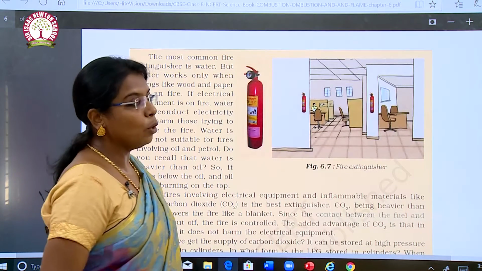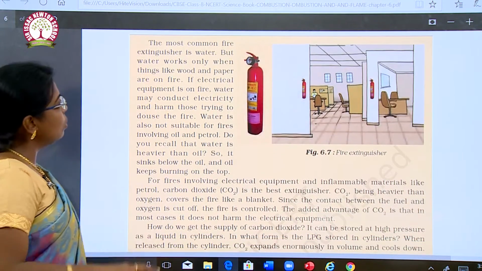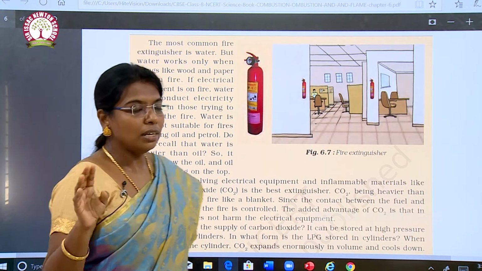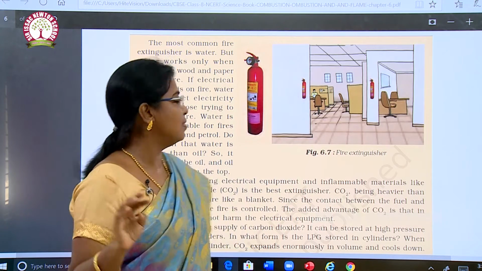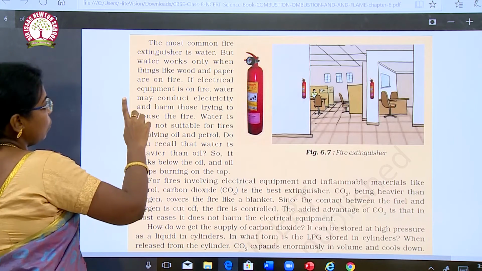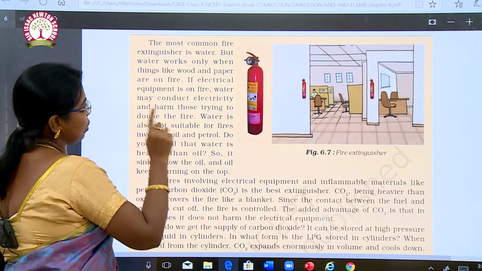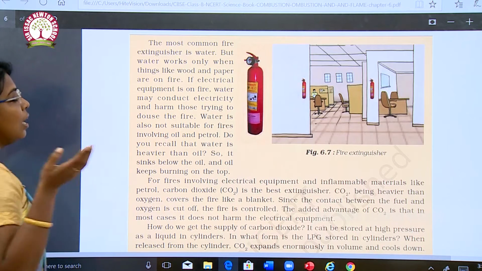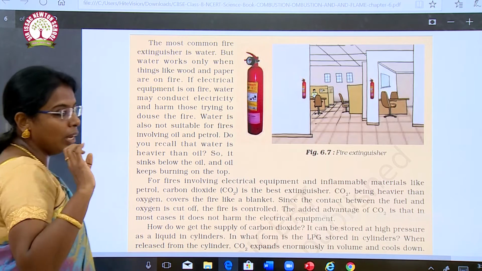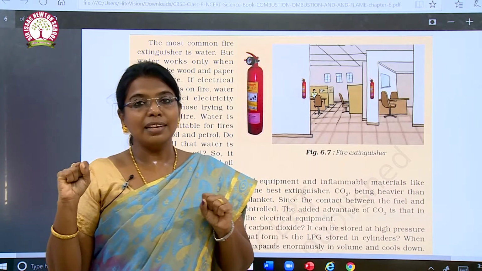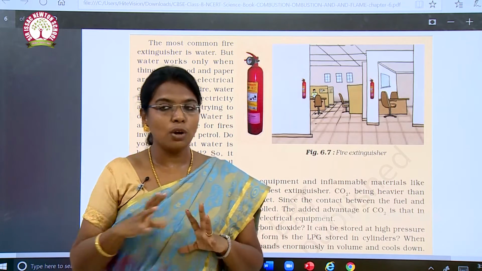So, this is the model of a fire extinguisher. The most common fire extinguisher is water. Most commonly, water and sand are used as fire extinguishers. But water works only when things like wood and paper are on fire. If electrical equipment is on fire, water may conduct electricity and harm those trying to douse the fire. Okay, water and sand will work nicely when wood or paper has caught fire.